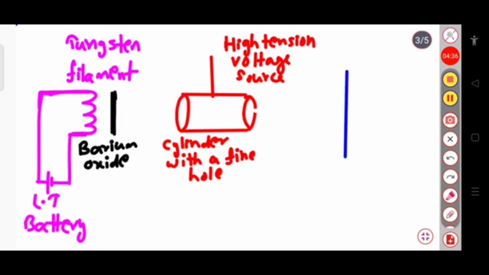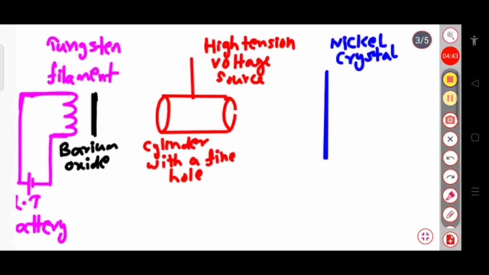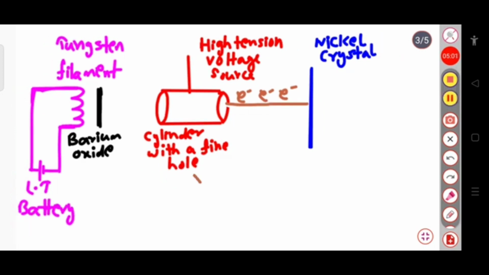Now, in front of this cylinder, if we consider a nickel crystal to be present, then what will happen? This is the nickel crystal. After accelerating through the cylinder, the electrons fall onto the nickel crystal and get diffracted at some particular angle.